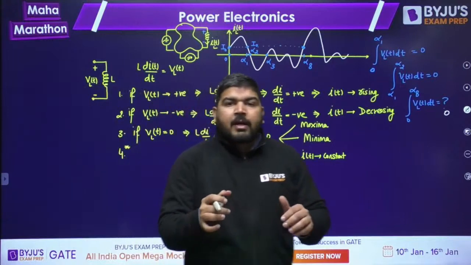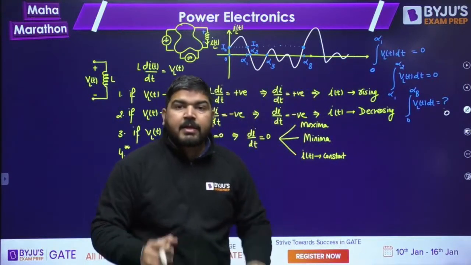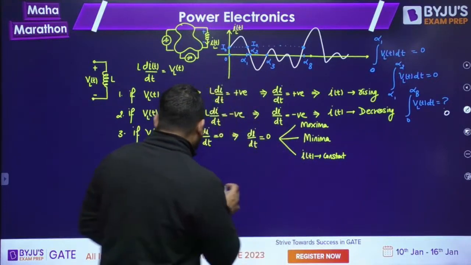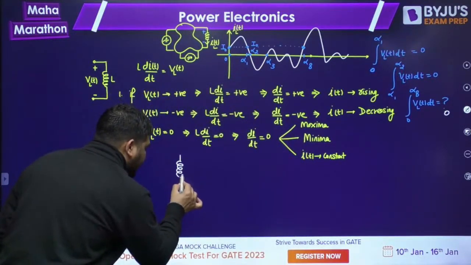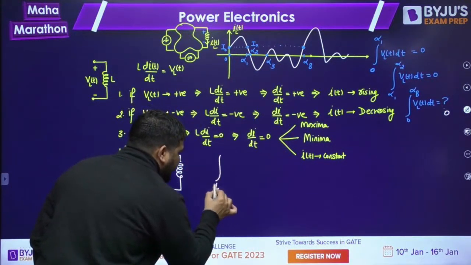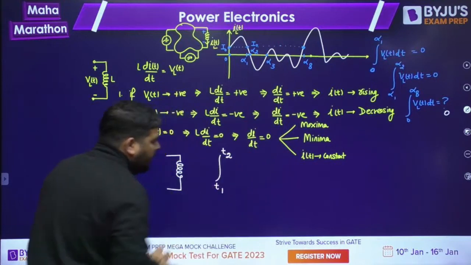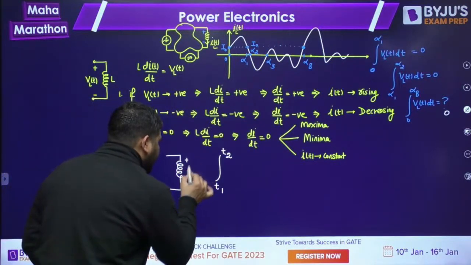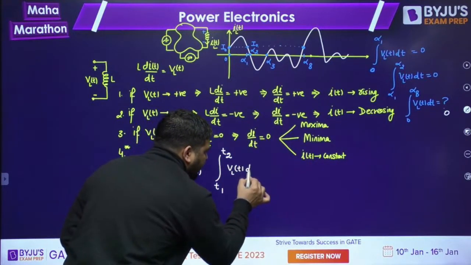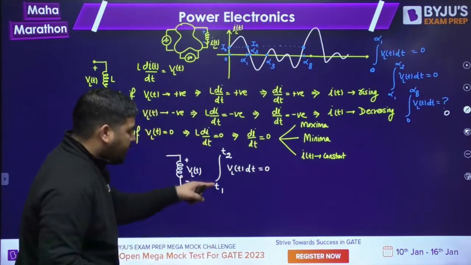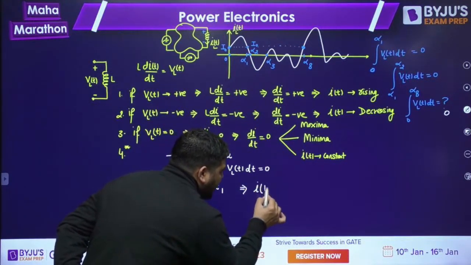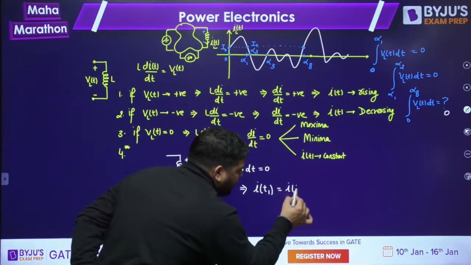It means you can say it in a reverse way. If we have an inductor, and from some time t1 to t2 the VL(t) area came out to be 0, then you can say that IL(t1) must be equal to IL(t2).